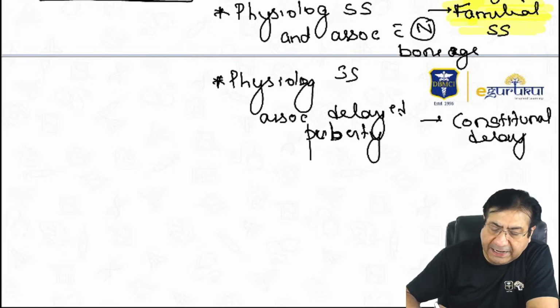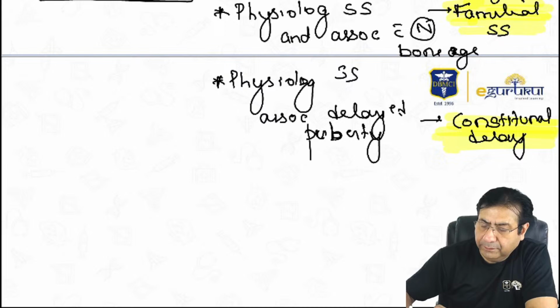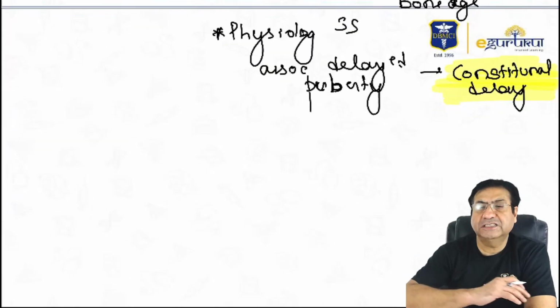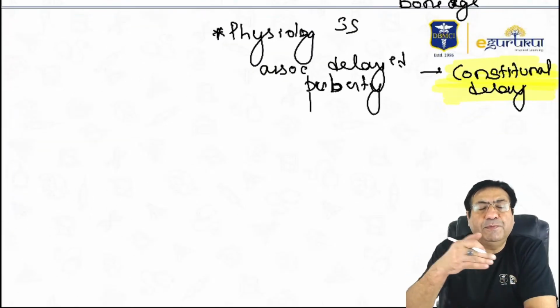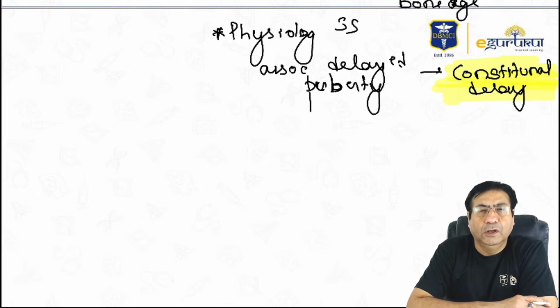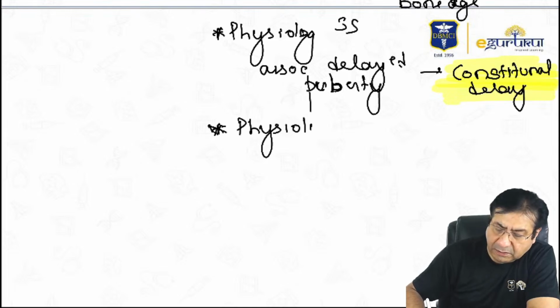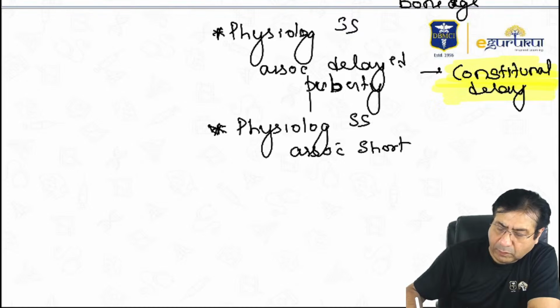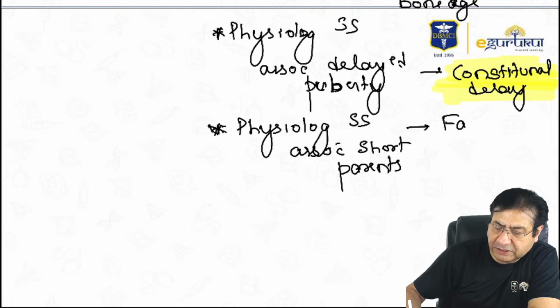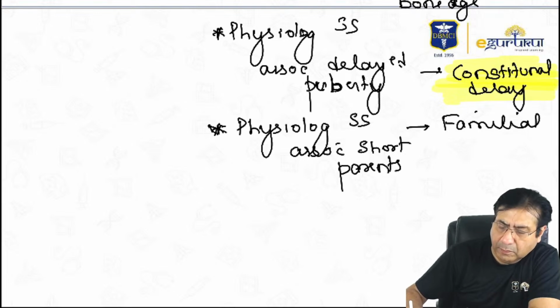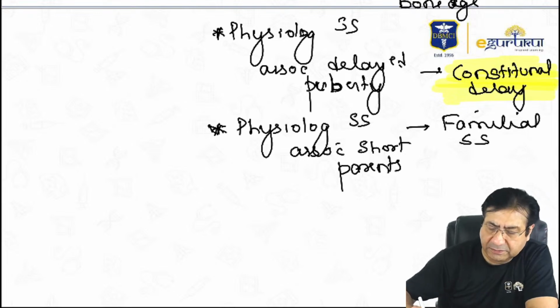So constitutional delay is a type of physiological short stature which is associated with delayed puberty. On the other hand, which type of physiological short stature is associated with a history of short parents? It is the familial short stature.